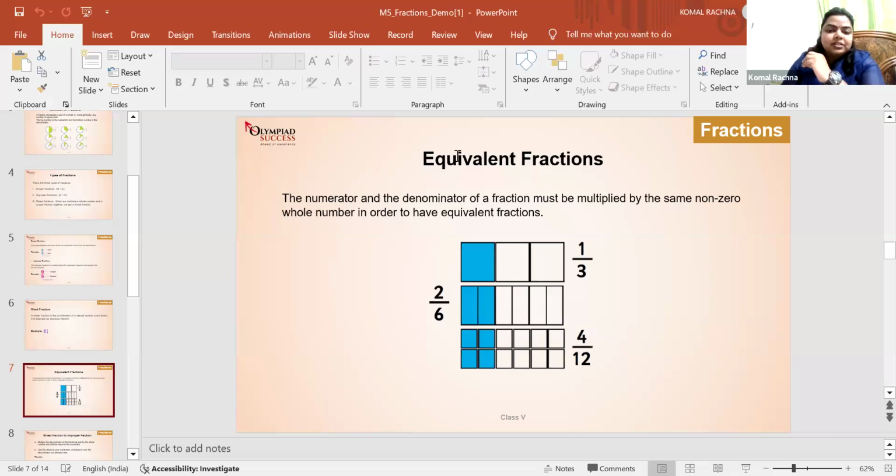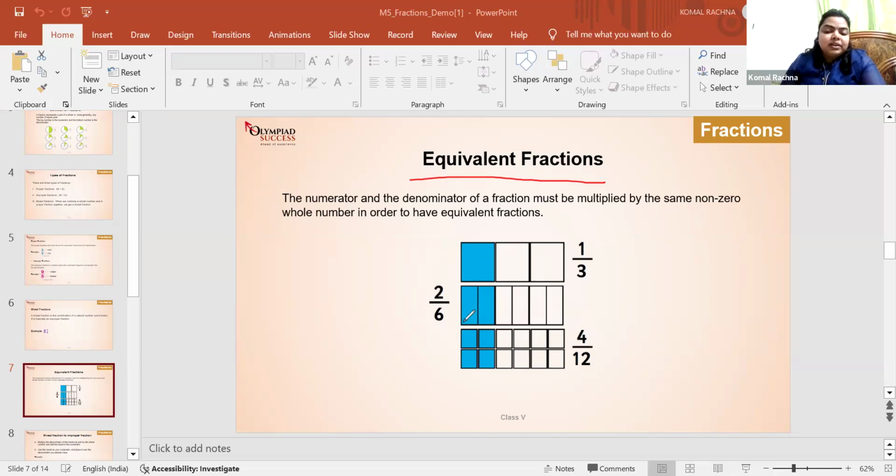Actually, its name suggests the meaning of the fraction. If we have two fractions whose values are equal, that is called an equivalent fraction. As you can see in the picture, the first block is divided into 3 parts and one of its parts is shaded. So we can write it as 1 by 3.